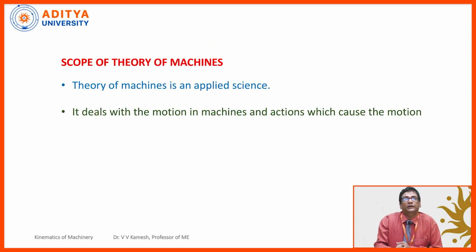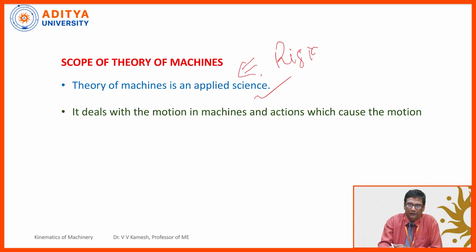Right? Next, we need to look at the scope of theory of machines. Theory of machines is an applied science. So, to what is it applied? Generally, rigid bodies. Whatever rigid body science is there, we apply it in our daily life, right? I will show you one by one where we apply kinematics of machinery or dynamics of machinery or theory of machines in our regular life.